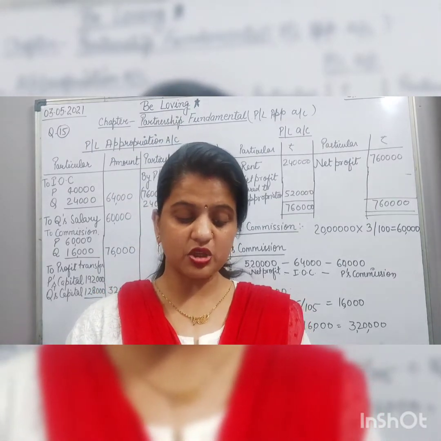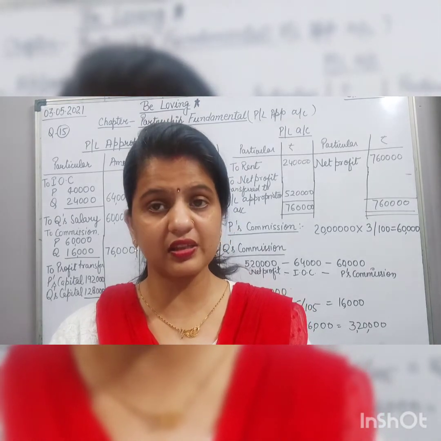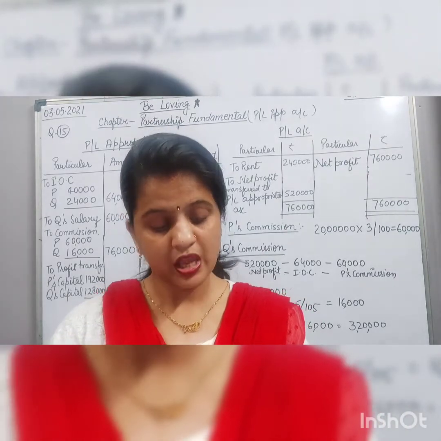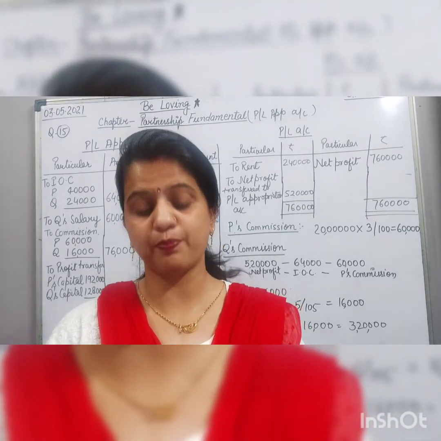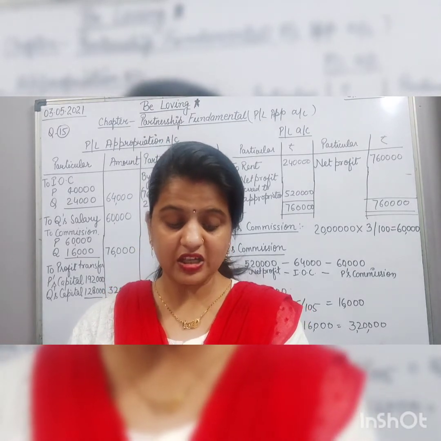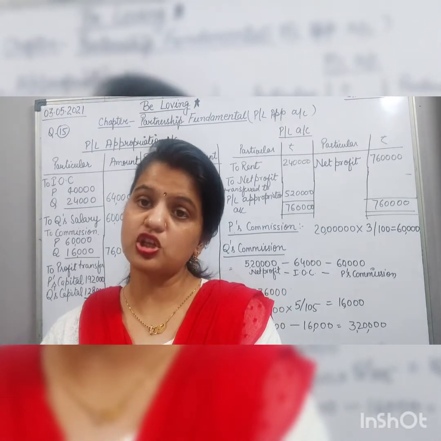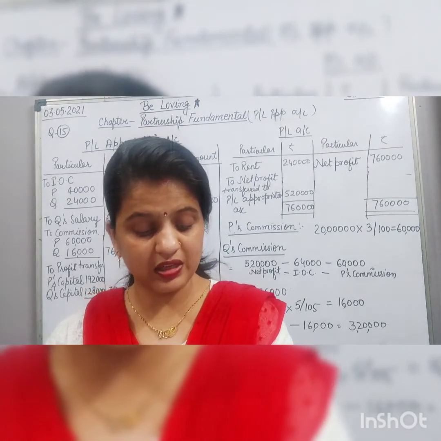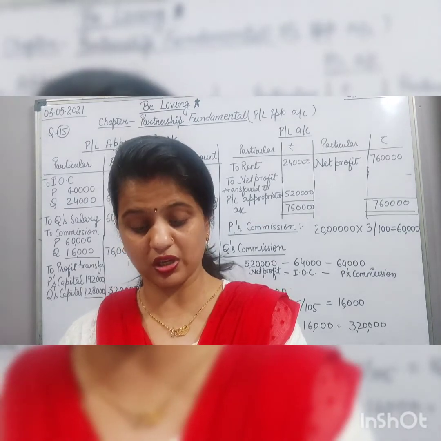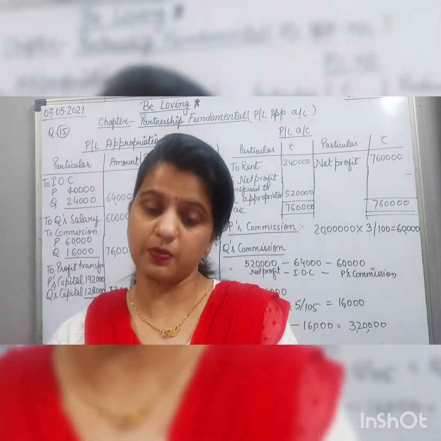P will get commission of 3% on turnover. Please remember this, underline this: turnover. P will get commission on turnover. Q will get a salary of 5,000 per month. Q will get a commission of 5% on profit after deduction of interest on capital, salary and commission, including his commission.